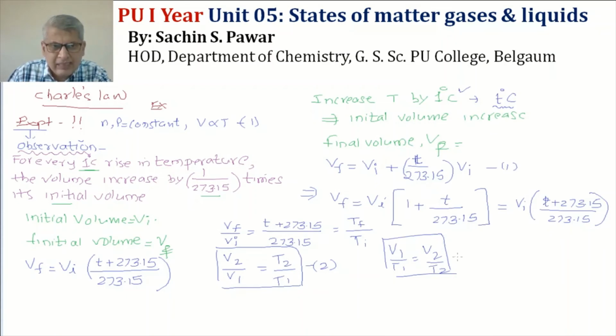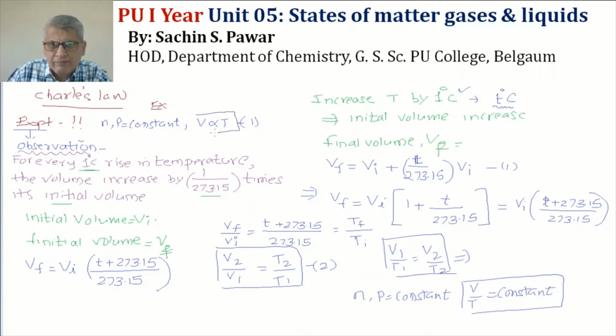This is a mathematical form, and it says that for a fixed amount of gas at constant pressure, V by T becomes constant. So I have got mathematical form number 2. This was the mathematical form number 1.